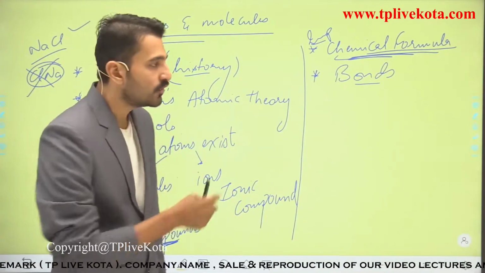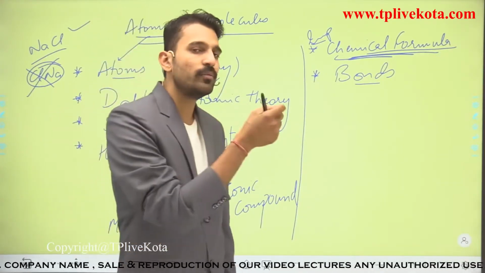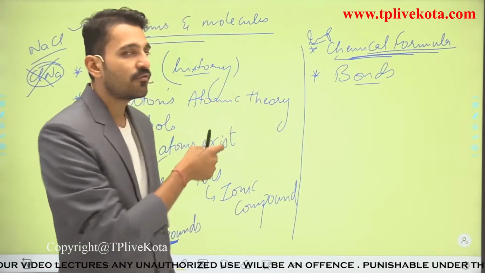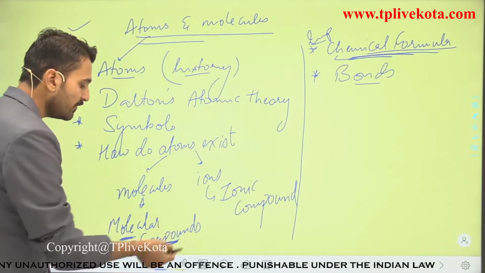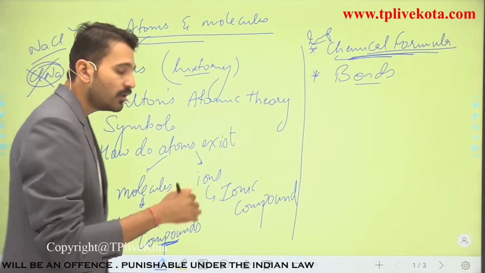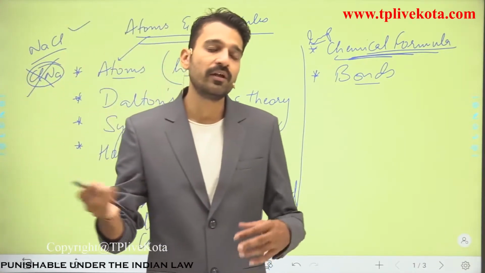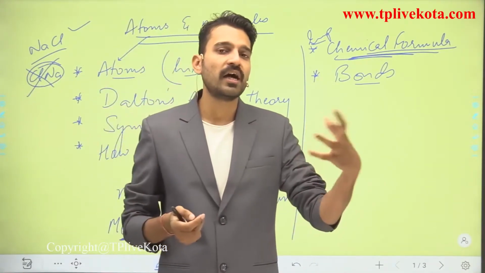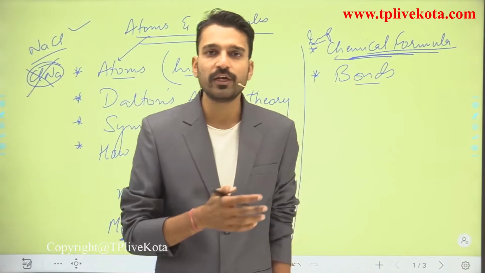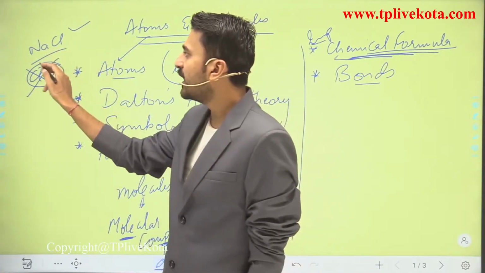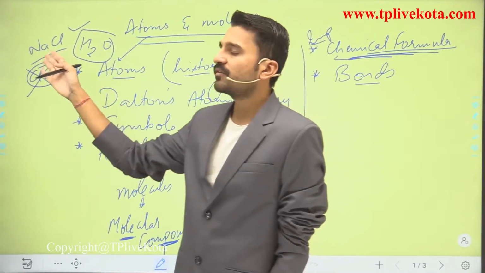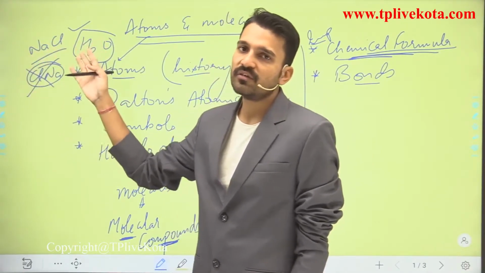I am going to make you write and make you understand how to write the chemical formula, and how to determine whether in any compound the covalent bond or the ionic bond is given. You are easily going to determine. Just for example, if I have written here NaCl and H2O, how can you determine whether this is an ionic compound or a covalent compound?